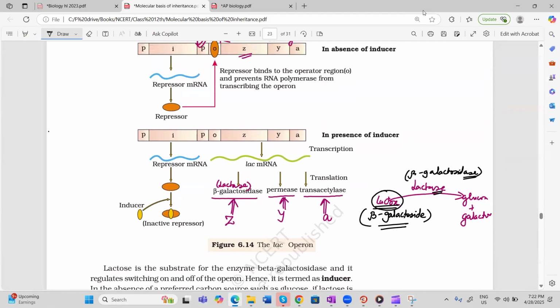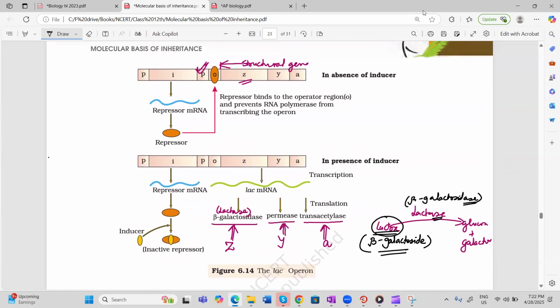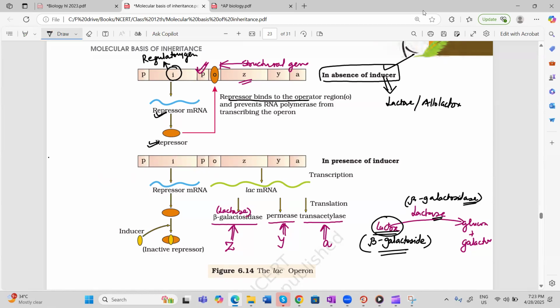Now, if suppose there is no lactose, it means in the absence of inducer, who is working as inducer? Inducer is lactose or allolactose. Anyone can work as inducer. So in the absence of inducer, repressor protein which is made by the I gene, which is the regulatory gene, binds to the operator region and prevents RNA polymerase from binding and as a result from transcribing also.